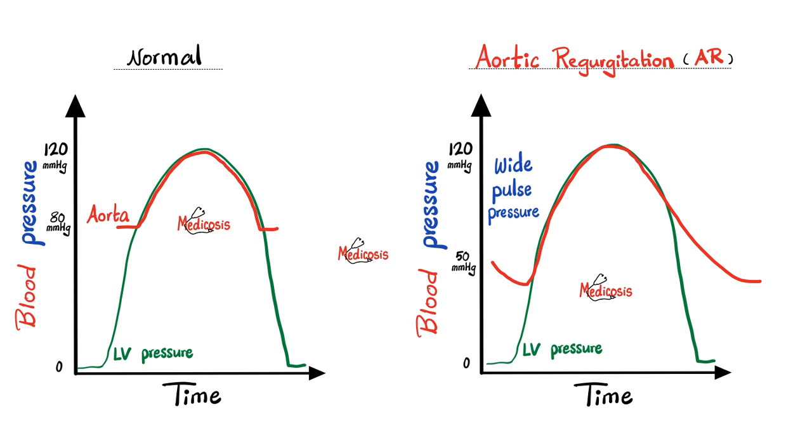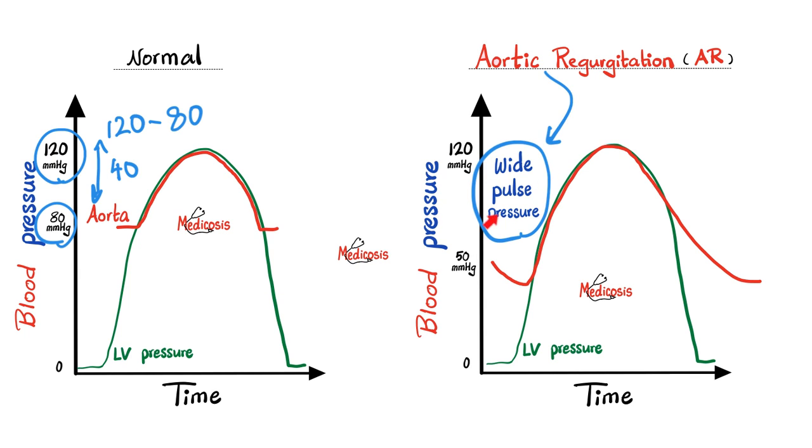However, what do you think is going to happen in aortic regurgitation? There is widened pulse pressure, which is the difference between systolic and diastolic. Here, in normal situations, what's the pulse pressure? It is the systolic blood pressure of 120 minus the diastolic of 80 to give me a pulse pressure of 40 millimeters of mercury. But look what happened here in aortic regurgitation. We have higher systolic and lower diastolic, widening the pulse pressure between the two, and this fact is very important. Aortic regurgitation has a widened pulse pressure.